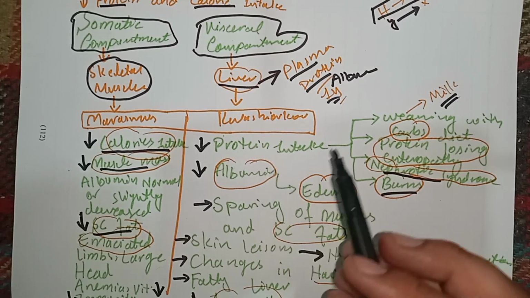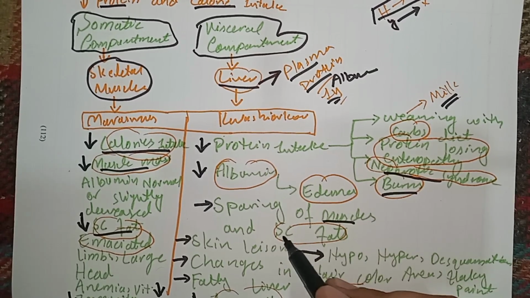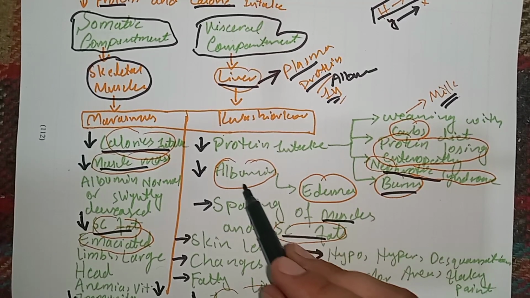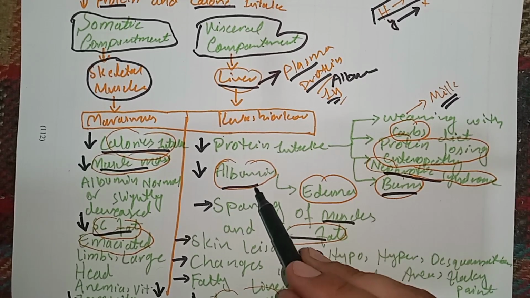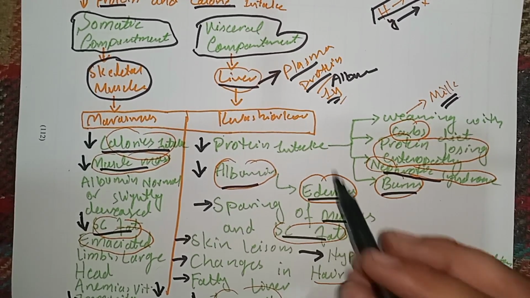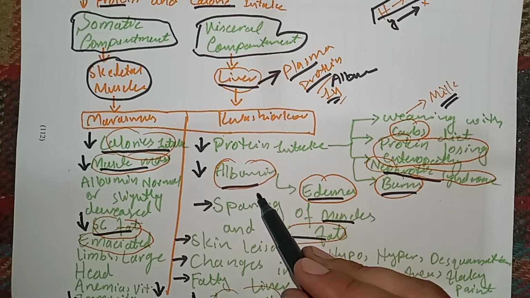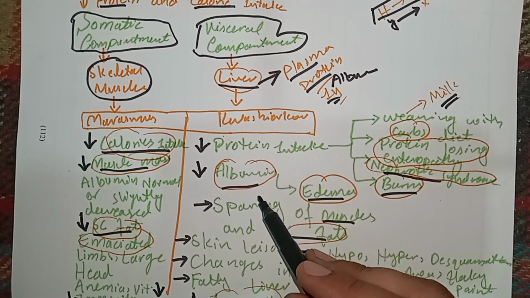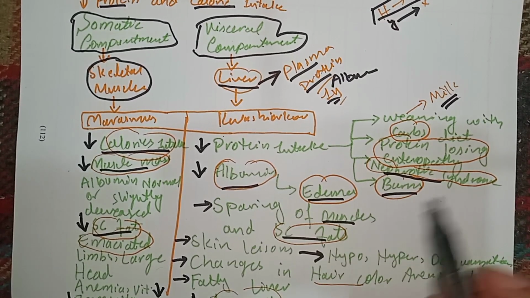In Kwashiorkor, muscle mass and subcutaneous fat is spared. However, the plasma albumin level is decreased, and when albumin level is decreased, there is edema, because albumin maintains the hydrostatic pressure of the blood vessels, and when albumin is lost, there is development of edema.